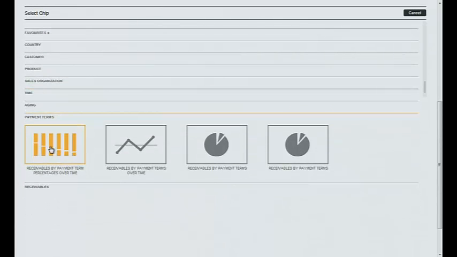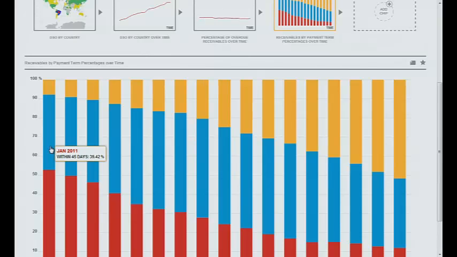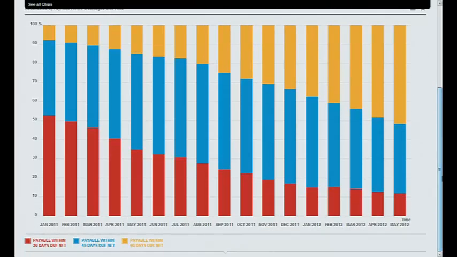So now let's drill down into payment terms, and every click, 80 million records analyzed. And here I can very clearly see, the HANA database has clustered all these records in an easy way for me to see. The red is payments due within 30 days, and I can see here that the yellow, which is payments later than 60 days, is obviously getting bigger and bigger. So it's my payment terms with the customers.